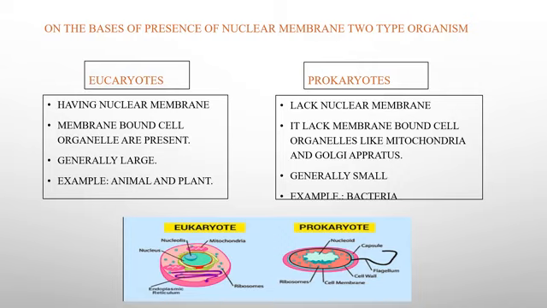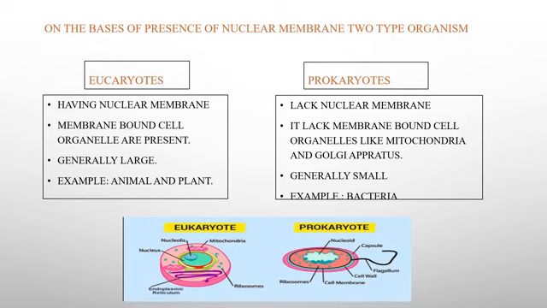As in the previous slide, we studied that nucleus is a double membrane structure. Now, on the basis of presence of the nuclear membrane, there are two types of organism. First is eukaryotes and second is prokaryotes. Eukaryote means having a nuclear membrane, those organisms which have the nuclear membrane outside the nucleus.